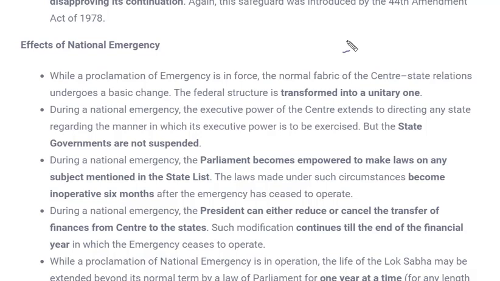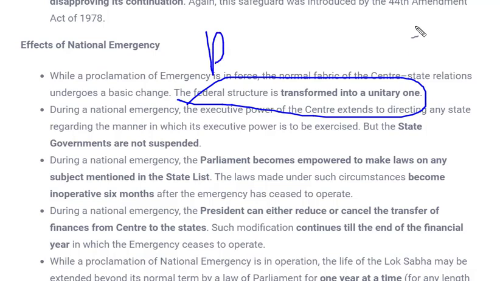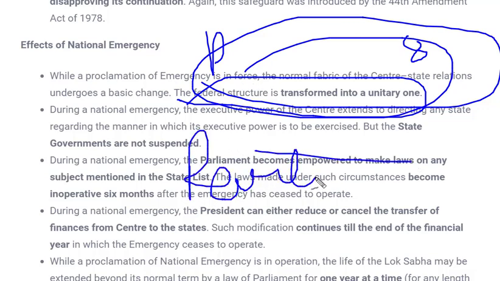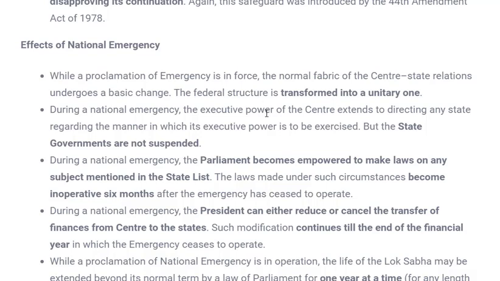So what happened, this federal system of our government is transformed into a unitary one. As we know, we have a federal structure of government. We have parliament at the center and legislative assembly and council at the state level. During national emergency this is converted to one, that is parliament. Most of the power comes to parliament. Although the executive function, that means the state government, is not suspended.